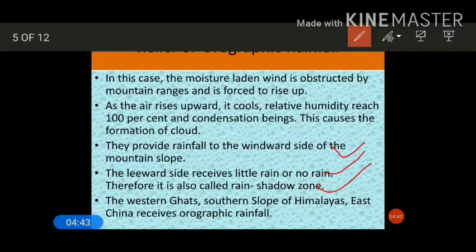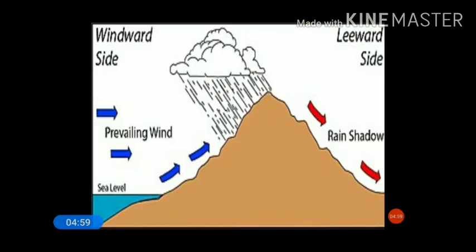The areas throughout the world that experience orographic rainfall are the Western Ghats in India, the southern slopes of the Himalayas in India, and the eastern part of China. Okay, so look at this diagram.